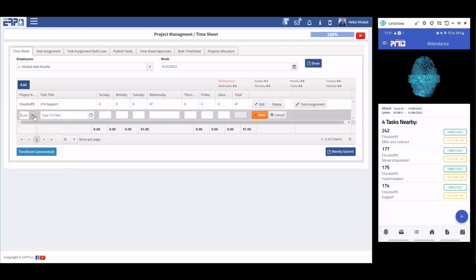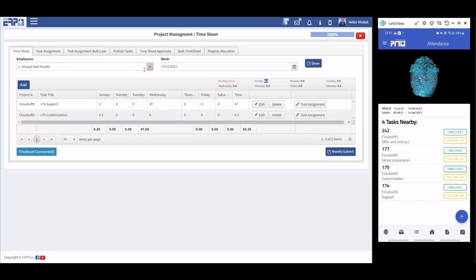You can add just from here. Check the functions and the tasks I have. I have a project called CloudSolve. This is customization, and I can add on Sunday 9.3 hours. It is on my attendance. I can add this timesheet directly from here, as a timesheet for myself.